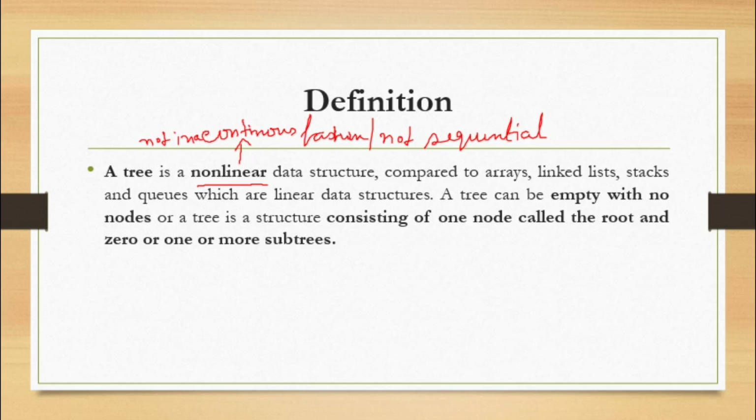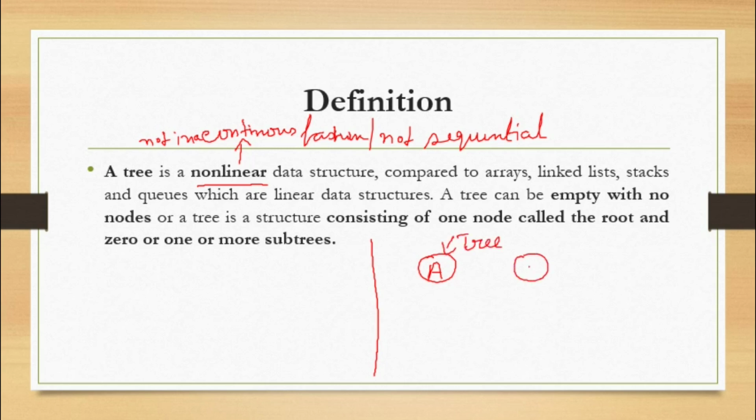A tree can be empty with no nodes, or a tree is a structure consisting of one node called the root and zero or one or more subtrees. So, an example of trees, students. This is a tree.